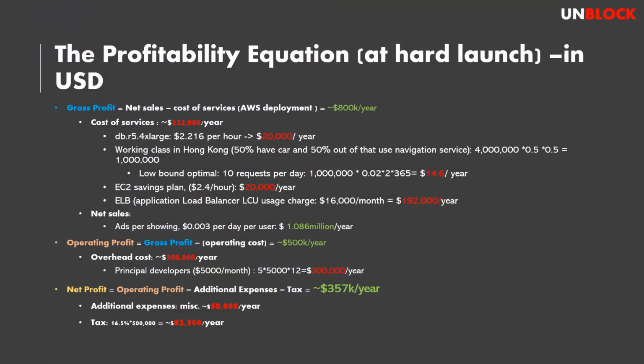Looking at the profitability equation, using AWS load balancing, we can predict and project our net profit using the Unblock technology, which would accumulate to 357,000 USD per year.